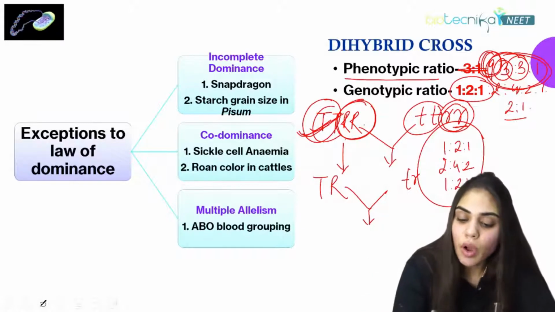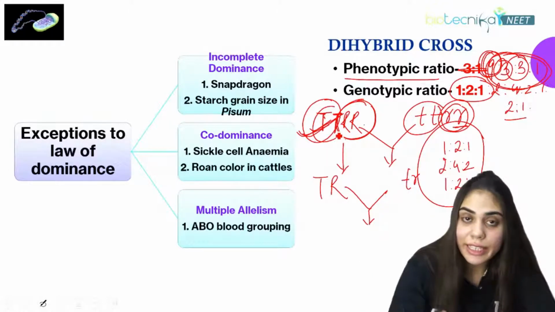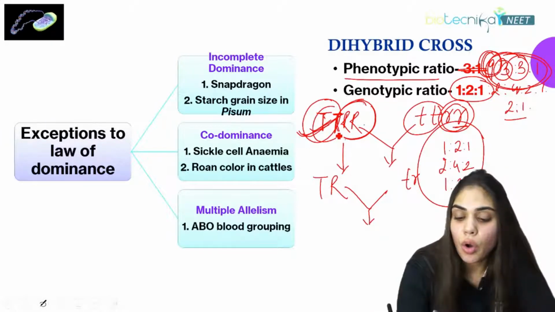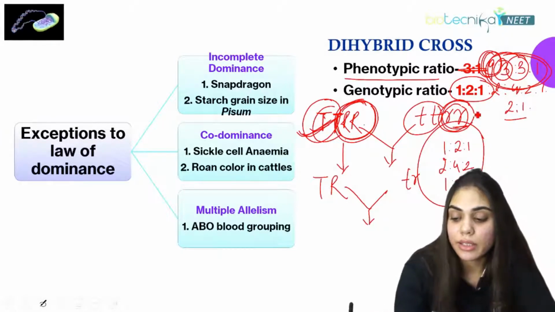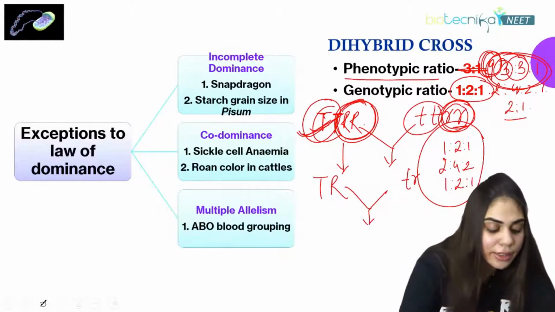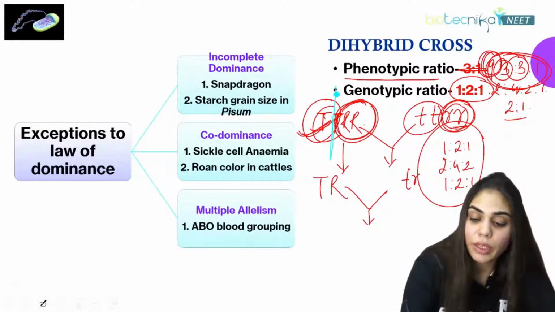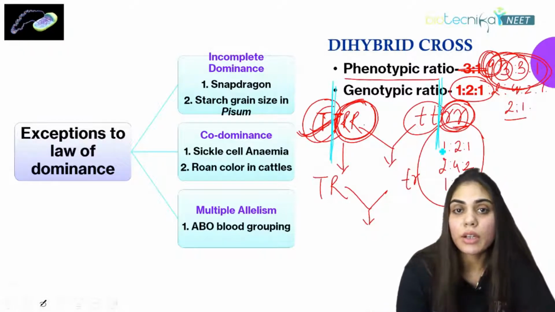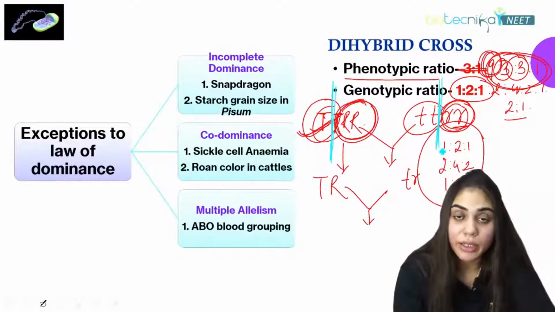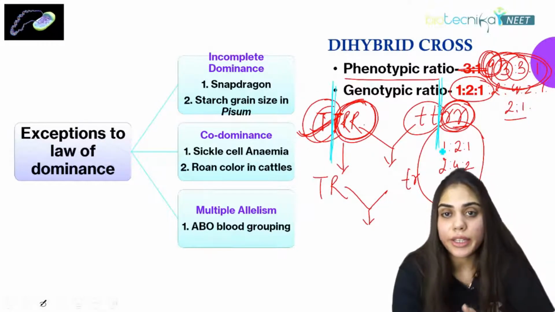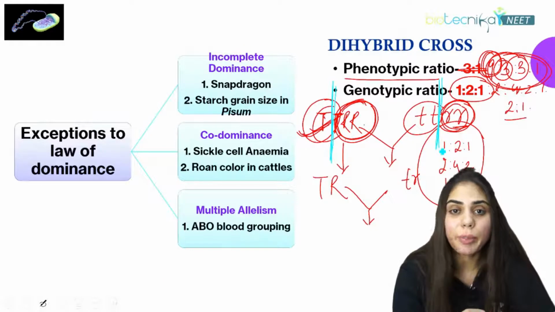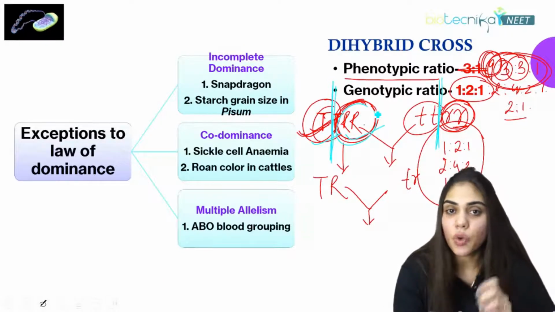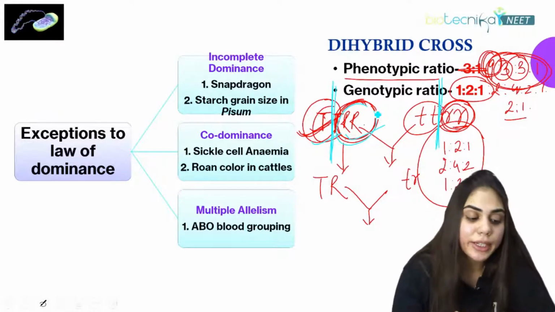After studying this dihybrid cross, Mendel stated that the inheritance of one character is independent of the inheritance of the other character. How a tall plant delivers its character to the next generation is totally independent of round seeds or wrinkled seeds. The inheritance of one character is independent of the inheritance of another character. This is what is called the law of independent assortment. That means the genes are assorted independently. They are not dependent on each other.